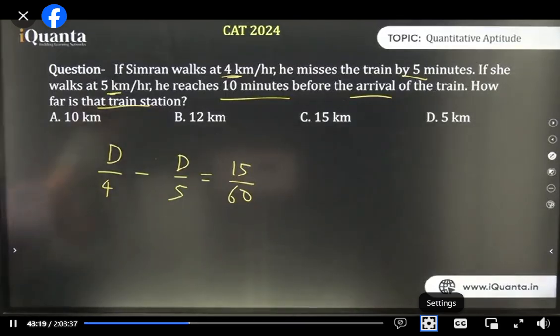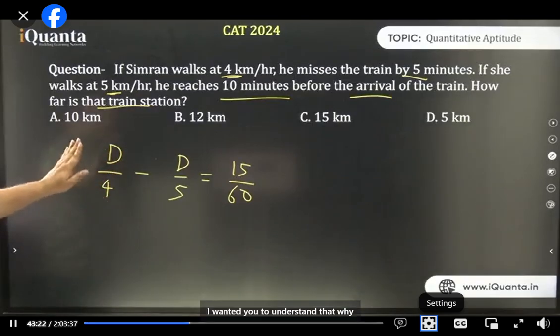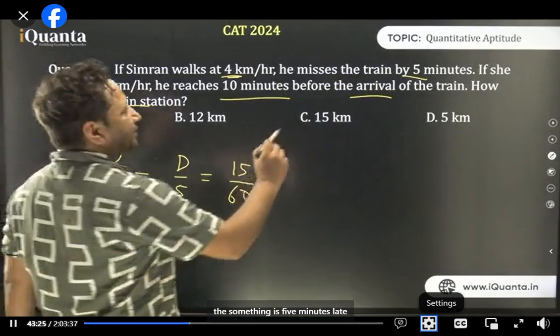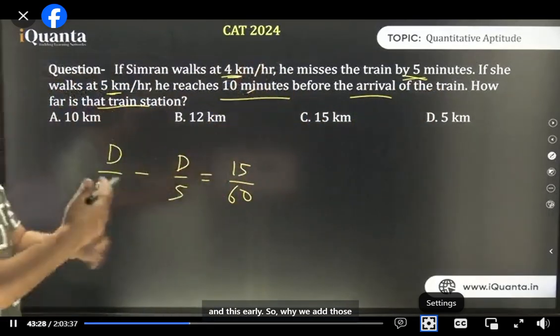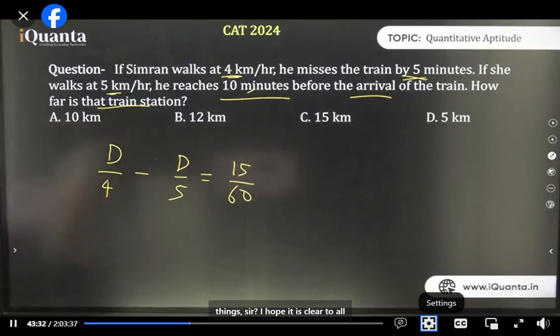Okay? I told you this method later because I wanted you to understand why something is 5 minutes late and this is early, so why we add those things. I hope it's clear to all of you. Kanishka is also not clear. Kanishka, earlier she was 5 minutes late. Now she is 10 minutes early. 5 minutes late and 10 minutes early, what will be the difference? Everyone think quickly. Earlier you were 5 minutes late, now you are 10 minutes early. So overall you have saved 15 minutes.